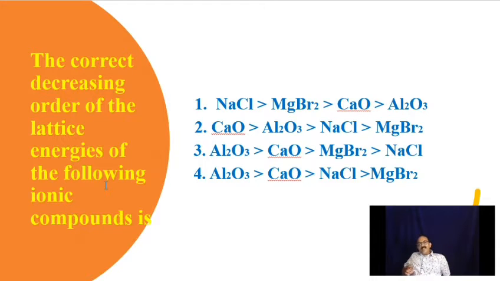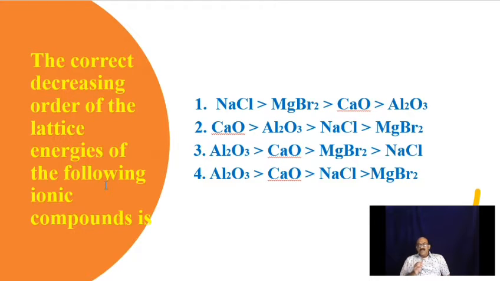We may conclude that aluminum oxide will have the highest Coulombic force of attraction and so the highest lattice enthalpy. Even though magnesium is smaller than calcium, it is not much different. Further, oxide is a very small anion compared to Br minus. For that reason, we may conclude logically that calcium oxide will be coming second.